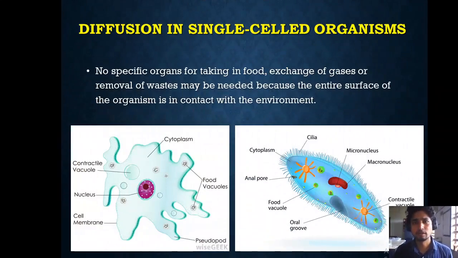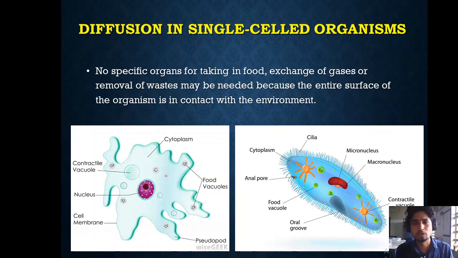Coming to single cellular organisms, if you see single cellular organisms, they are mostly in the water. Suppose amoeba, and this is paramecium. These are single cellular organisms. They are completely surrounded by the external medium, like water. When they are present in the water, they are directly in contact with the water.